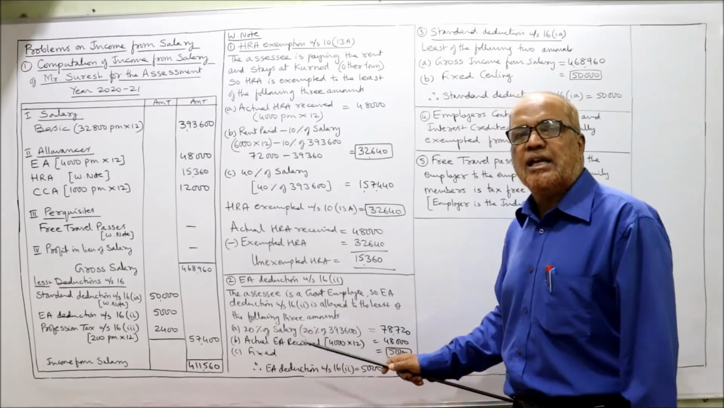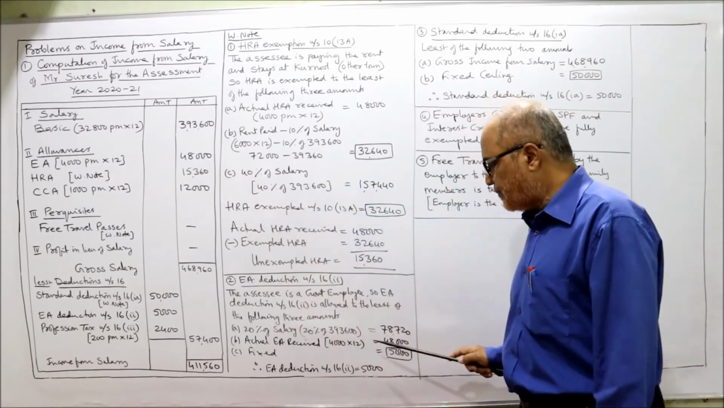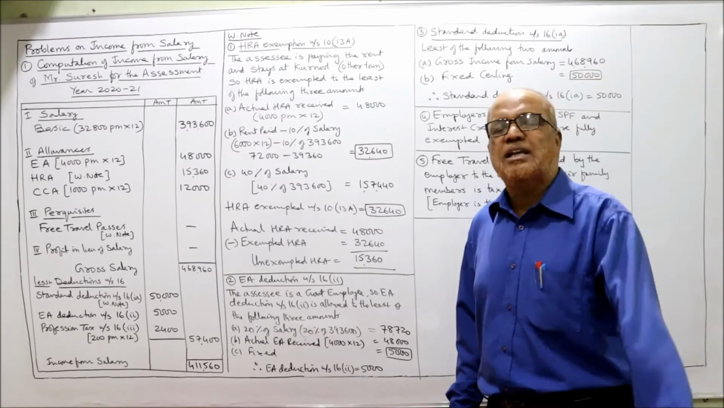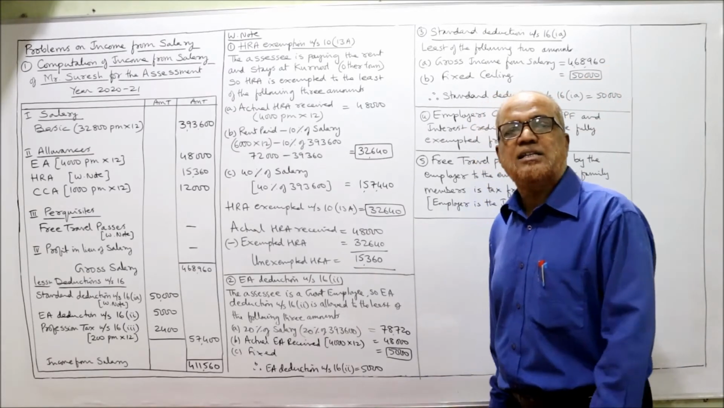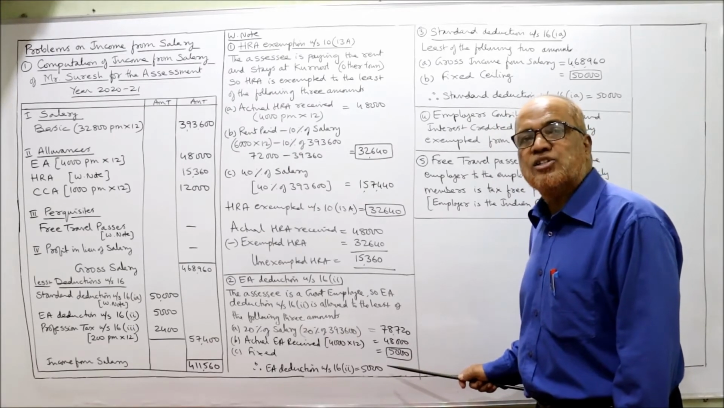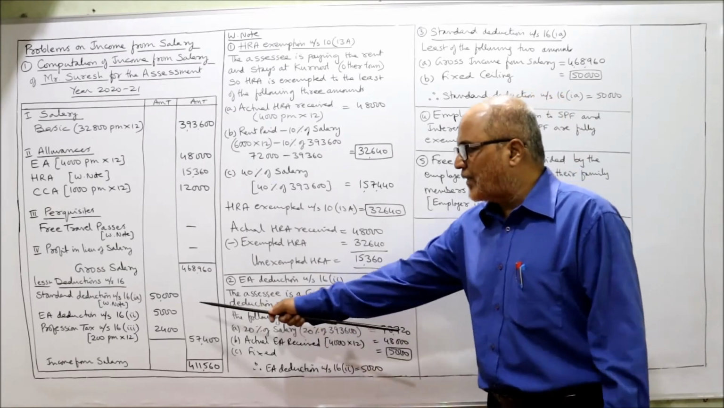Or actual EA received. Second point, actual EA. How much is the actual EA? 48,000. Third one, fixed. A ceiling has been given. Maximum ceiling is given by the Income Tax Act. That ceiling is 5,000. The least of these three is allowed as deduction. Least is 5,000. So EA deduction under section 16(2), 5,000.